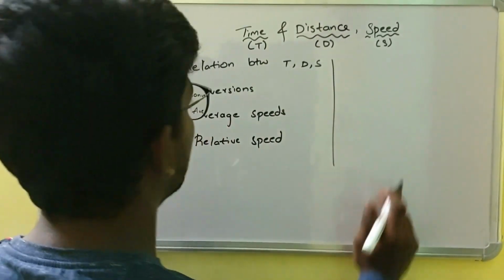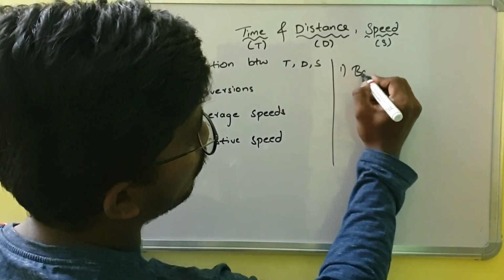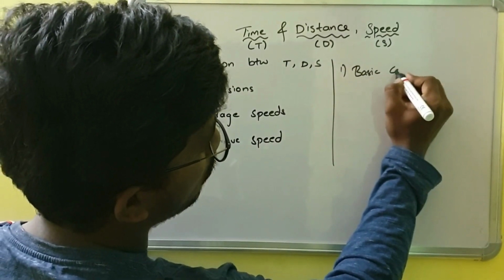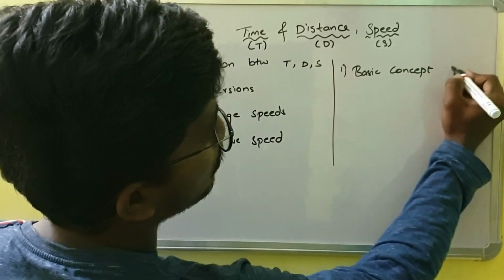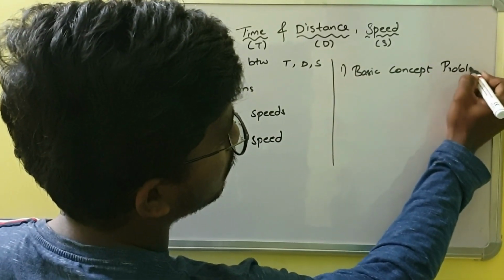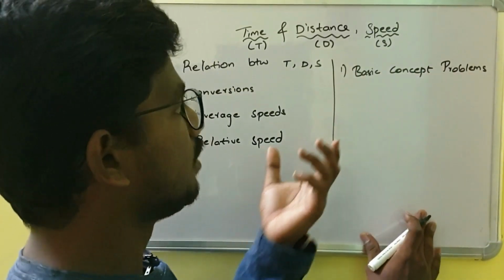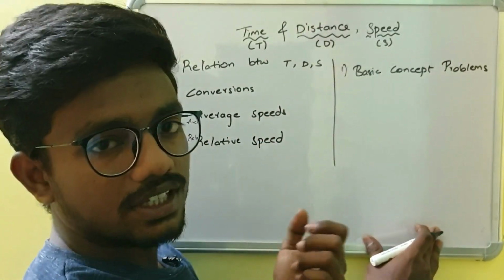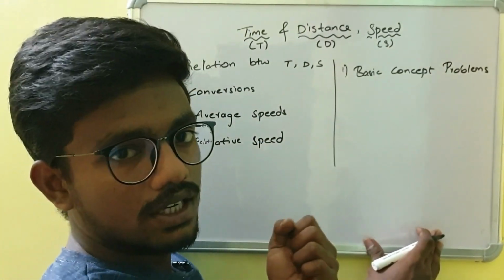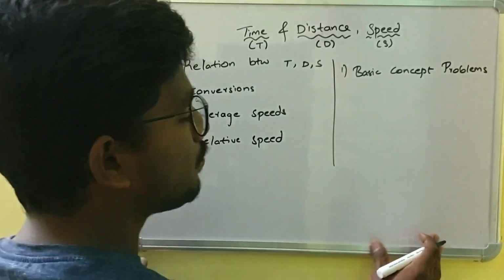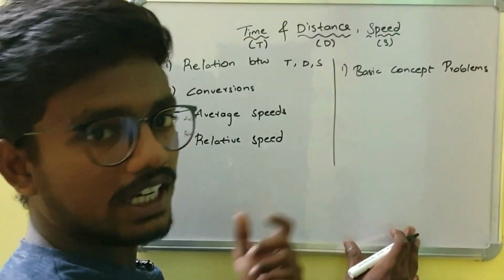Based on this we have problems. First of all we are going to discuss basic concept problems. In these basic concept problems they will give us time and distance and we have to calculate speed, some questions like that, which we can expect at the preliminary level.